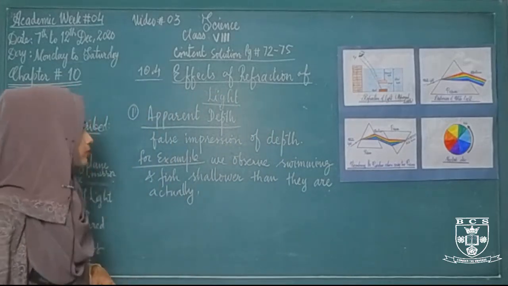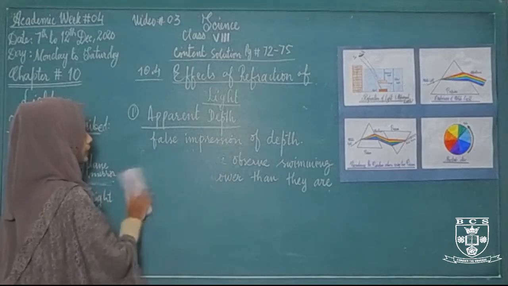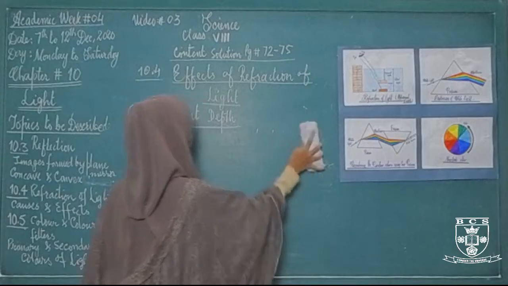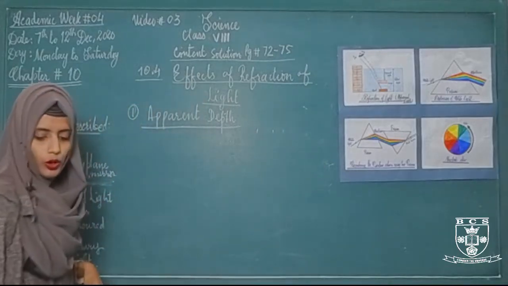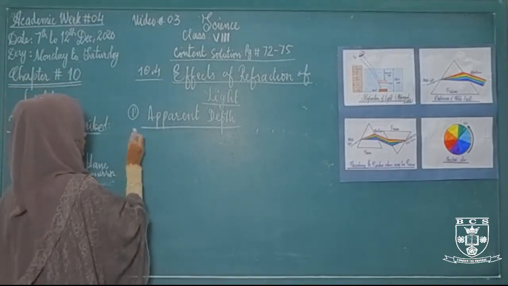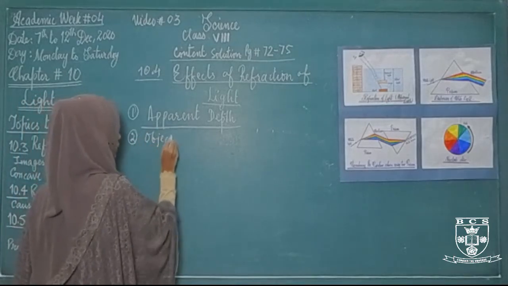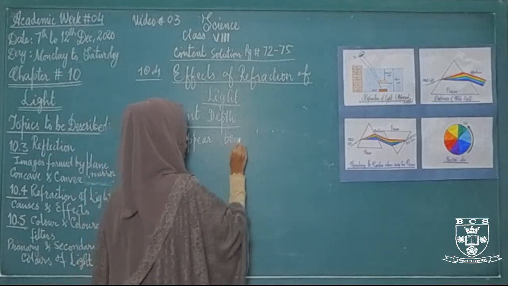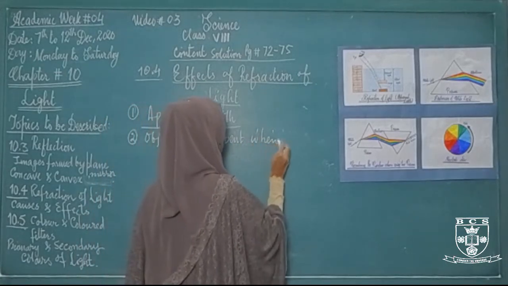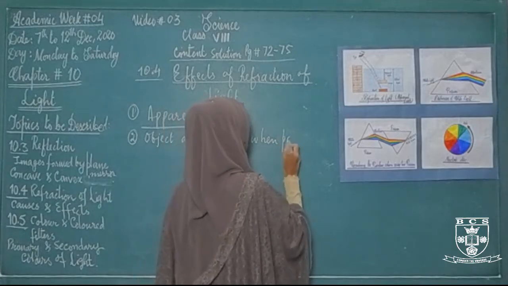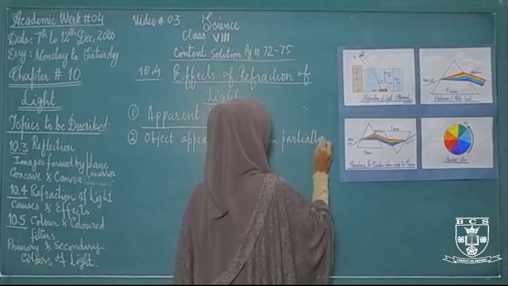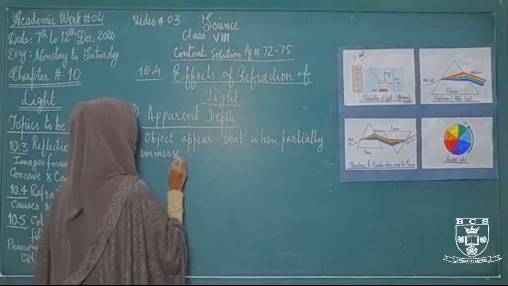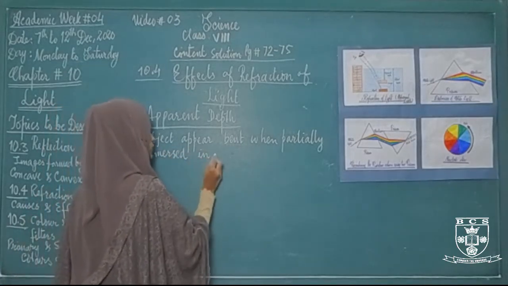The second effect of refraction of light is bending of light, or objects appear bent when partially immersed in water.